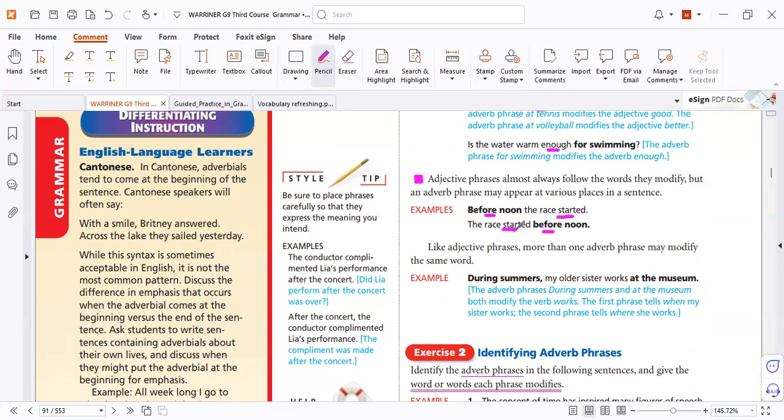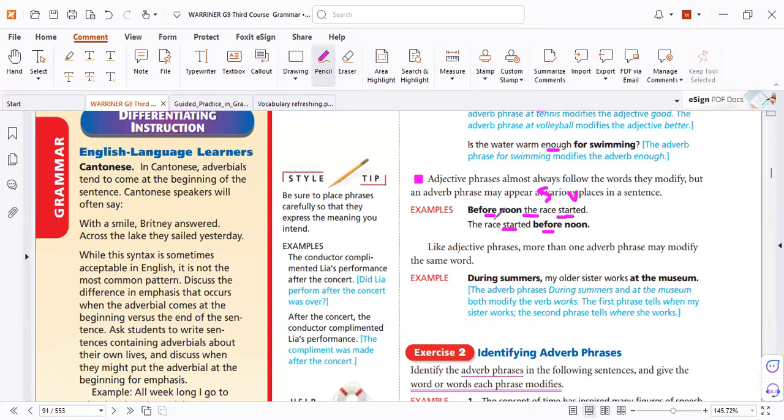So you have two options: to put it before the sentence, like that, or at the end of the sentence. It has the same meaning, no problem. So two positions, two placements, yes. No problem.